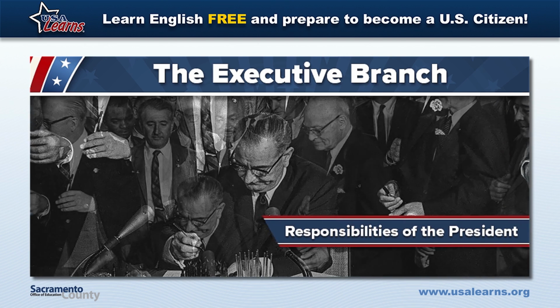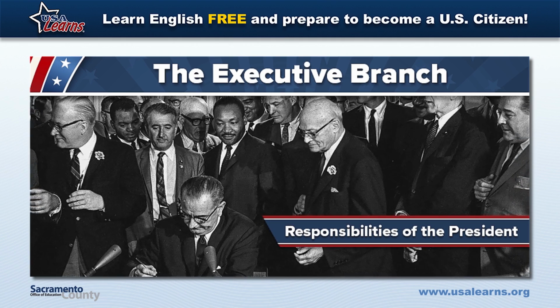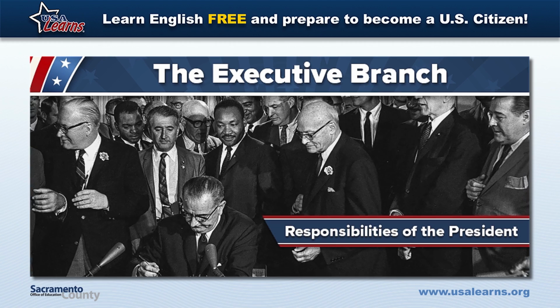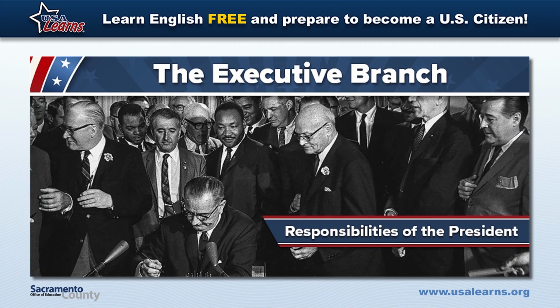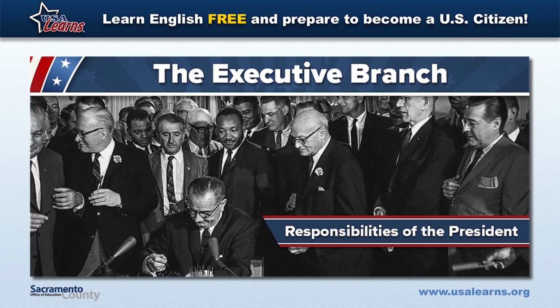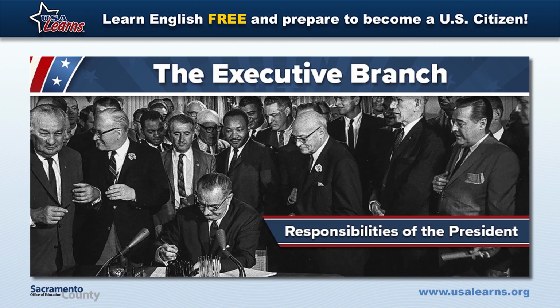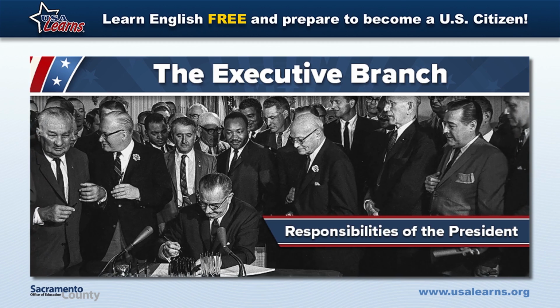The President is responsible for signing bills into new laws. Before a law is official, it is called a bill. Members of Congress write and vote on the bill. Next, the President signs the bill and it becomes a law. The President signs bills to become laws.